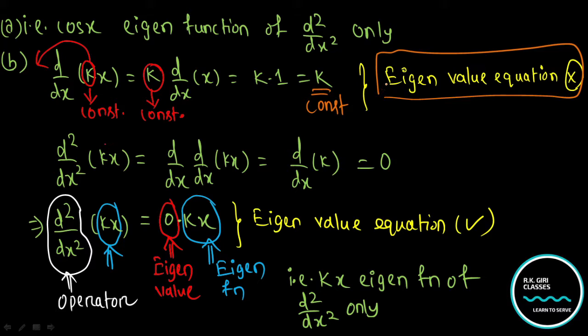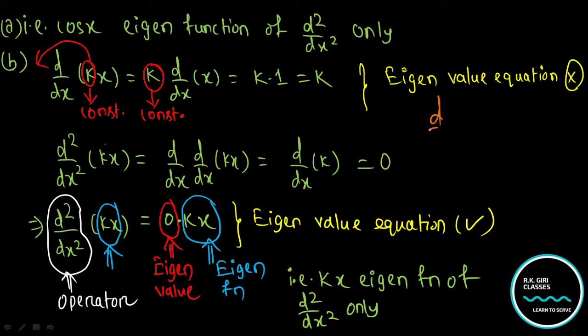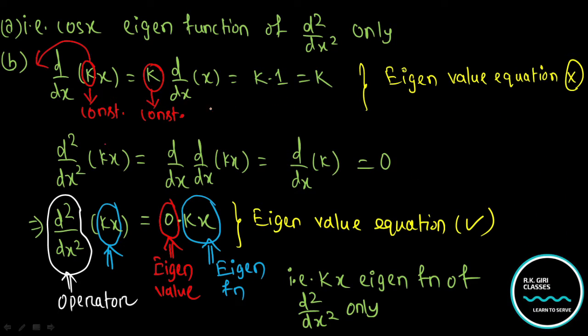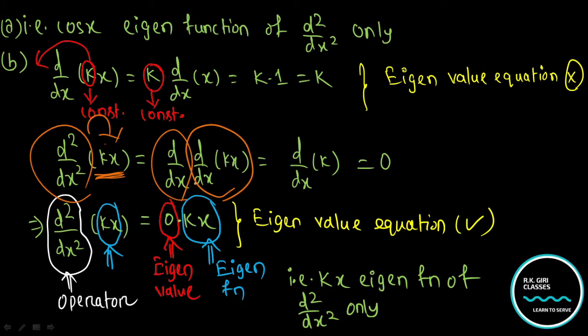therefore, clearly observe that it is not an eigenvalue equation. The derivative of x to the power n with respect to x is n into x to the power n minus 1. Therefore d by dx of x to the power 1 will be 1 into x to the power 1 minus 1, that means 1 into x to the power 0, and anything to the power 0 is always 1, so 1 into 1 is equal to 1. So the value was 1. Now the double derivative of this function kx, with this operator d by dx.